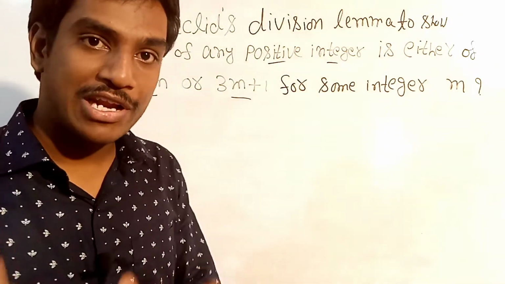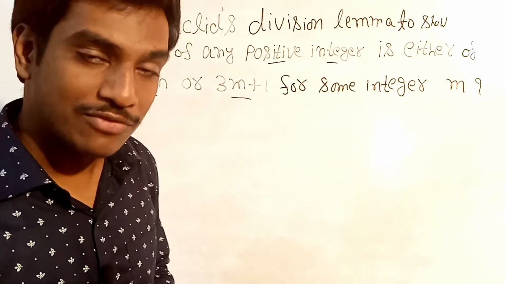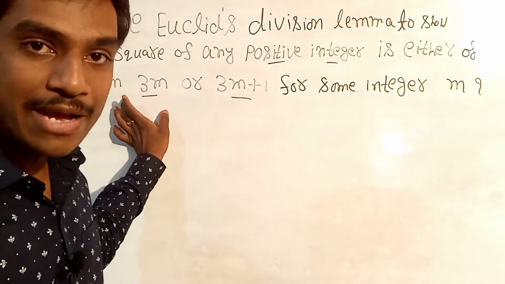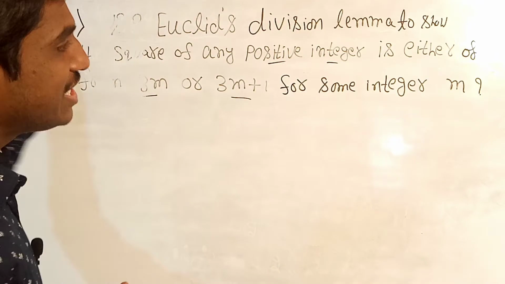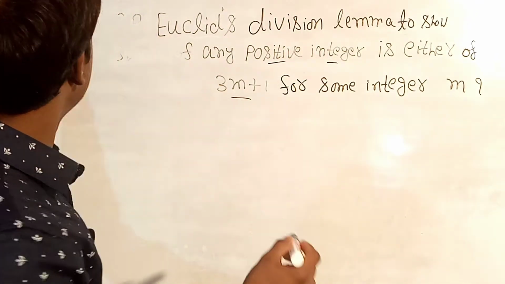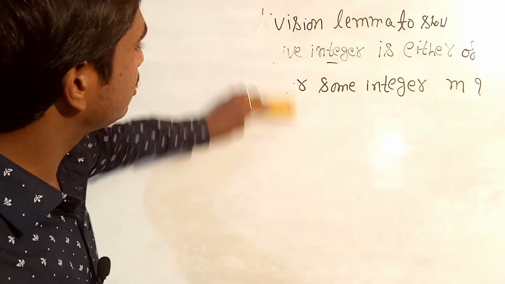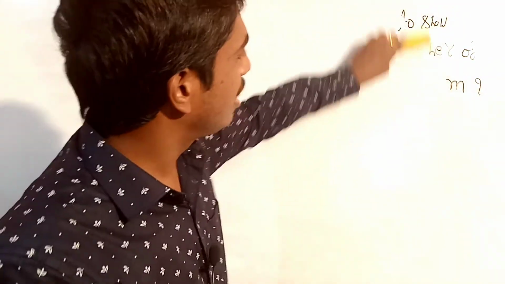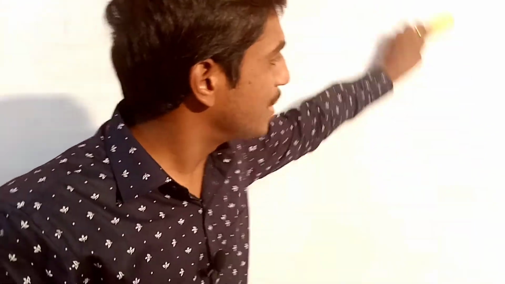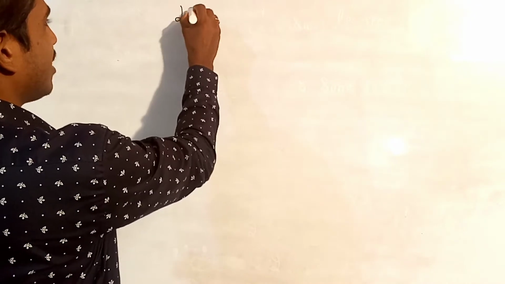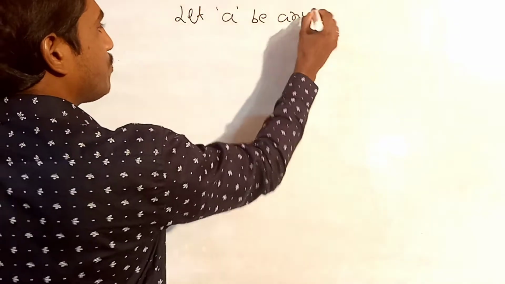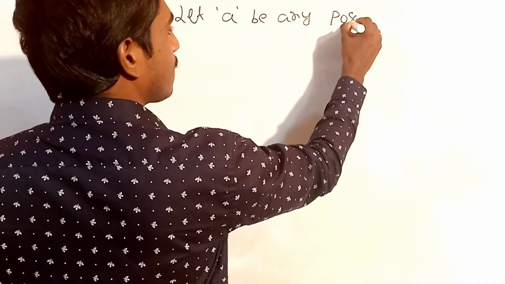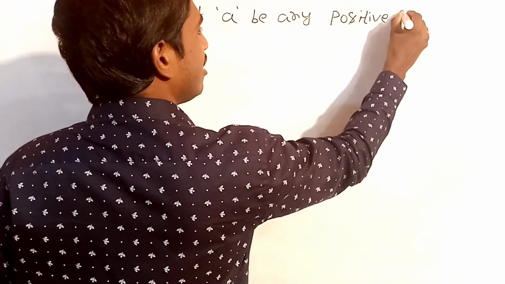That is, if any positive integer is there, the square of that positive integer will be of the form 3m or 3m plus 1, where m is some integer. Let's see how to prove this. From Euclid's division lemma, a is equal to bq plus r. Now a is always greater than b, so let a be any positive integer.